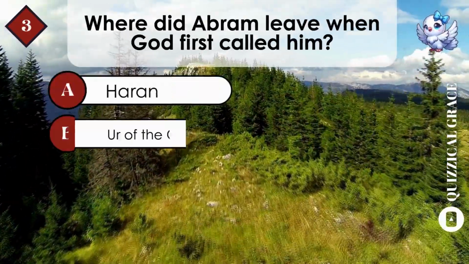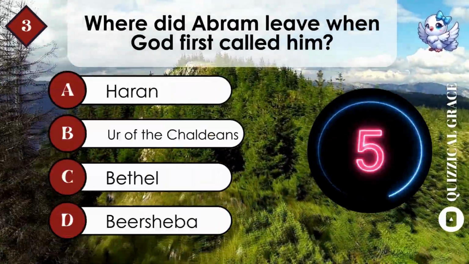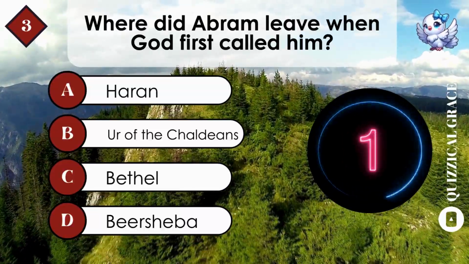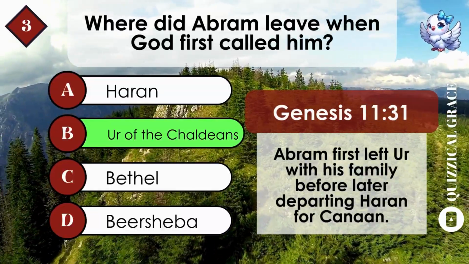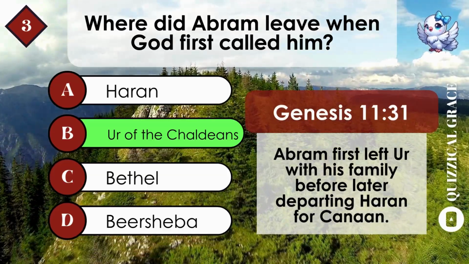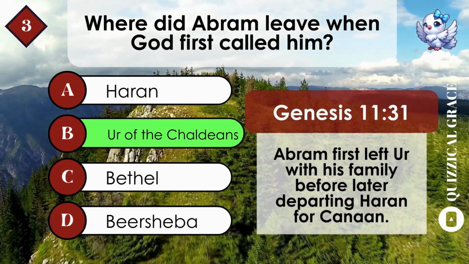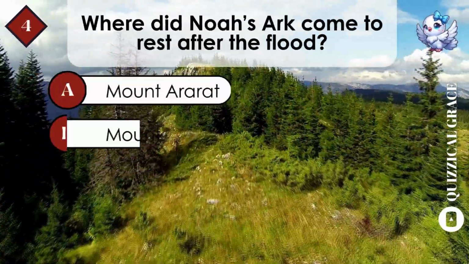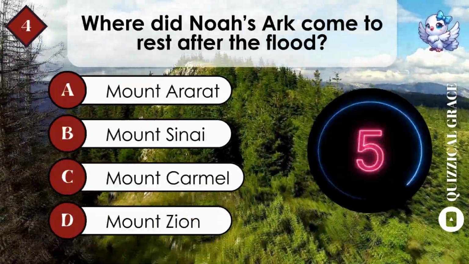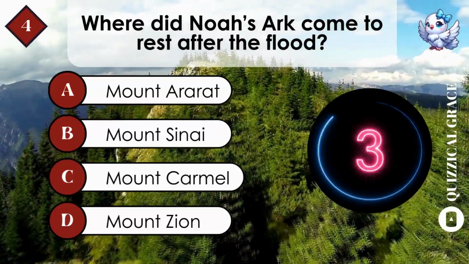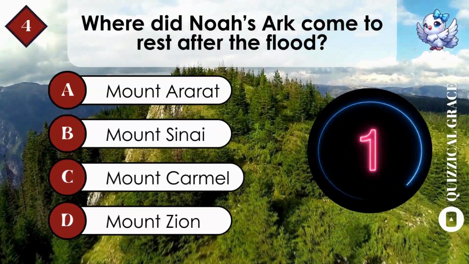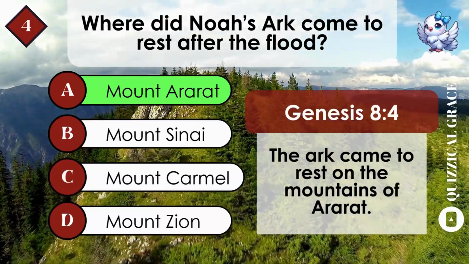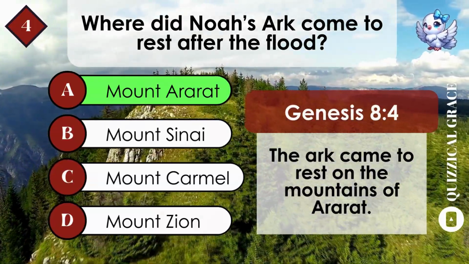Where did Abram leave when God first called him? B. Ur of the Chaldeans. Abram first left Ur with his family before later departing Haran for Canaan. Where did Noah's Ark come to rest after the flood? A. Mount Ararat. The Ark came to rest on the mountains of Ararat.